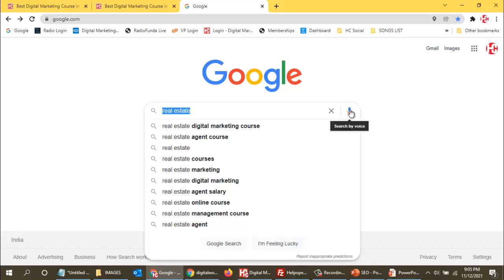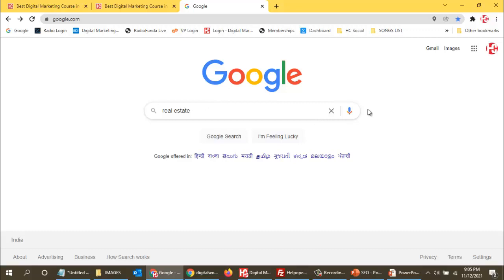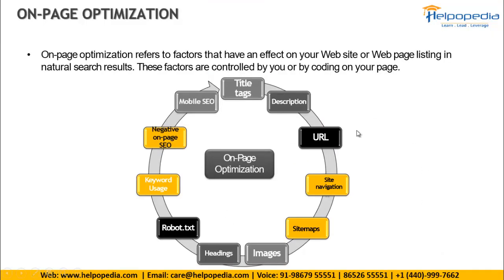Now, these are the two things in desktop. The same way in mobile also it works the same way. If you are opening Google in mobile, you can type and search, and you can use voice search. There also you will get different results. So there are four different possibilities that your website will come up or it doesn't come up. So for that, what should we do?